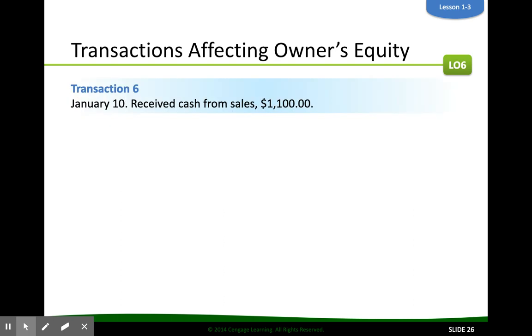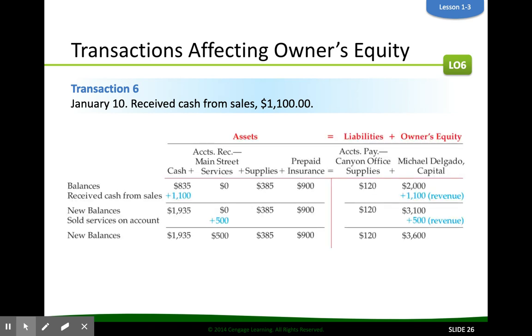So we have a couple transactions in 1-3. Transaction number 6, we received cash from sales. I think it's really important to go through 3 steps. Step number 1, what 2 accounts are being affected? We have cash and we have our revenue. Revenue is one of those new accounts that affect owner's equity, which is the value of the company.